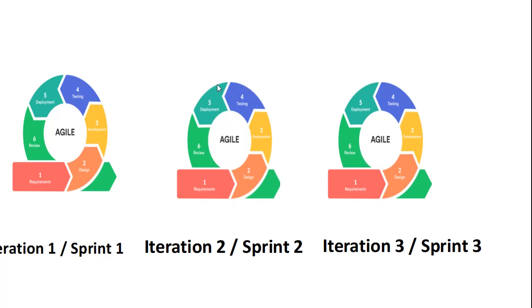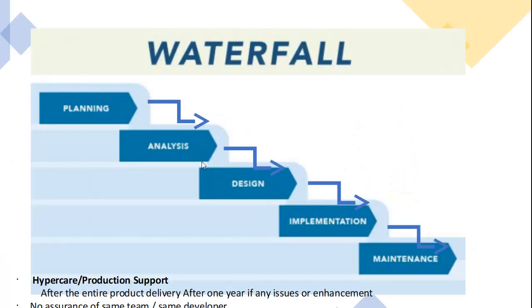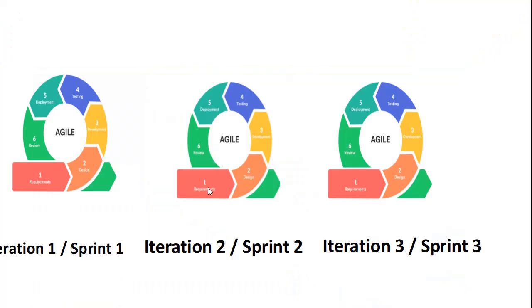So what do you feel? Is waterfall the feasible way, or is agile the feasible way to deliver a high quality product? Obviously agile, right? Because every 2 or 3 weeks we are interacting with the client, we get the actual feedback, and we work on the enhancements. Also, every 2 weeks we are delivering a high quality product. So at the end of our release, we will deliver a high quality product to the client, which will be fully satisfied by the client.